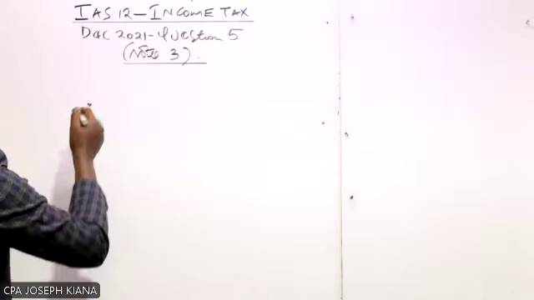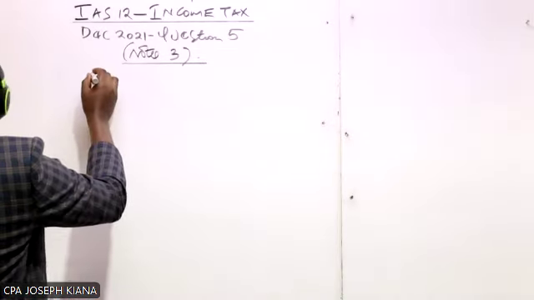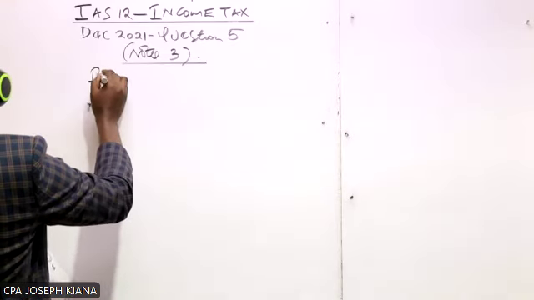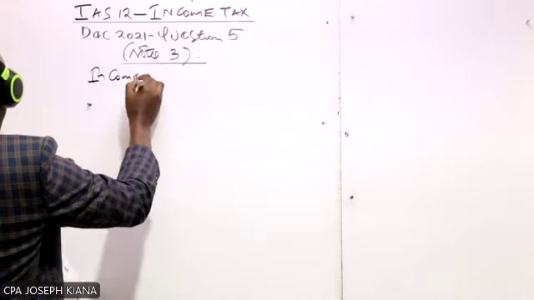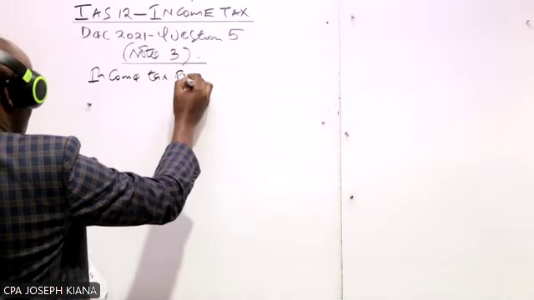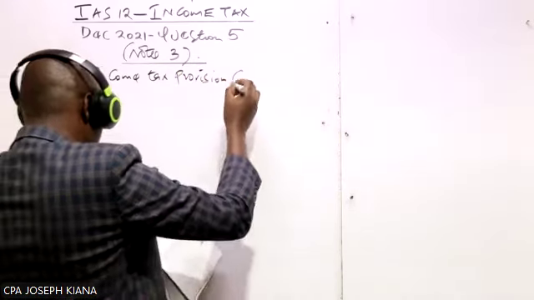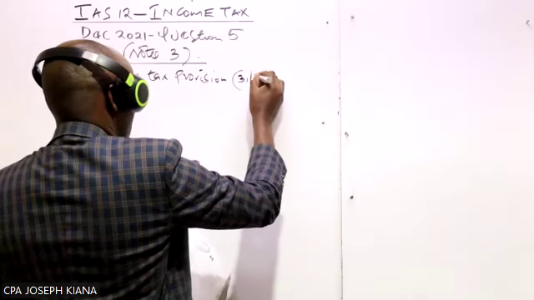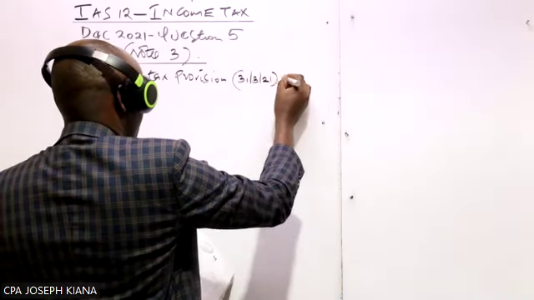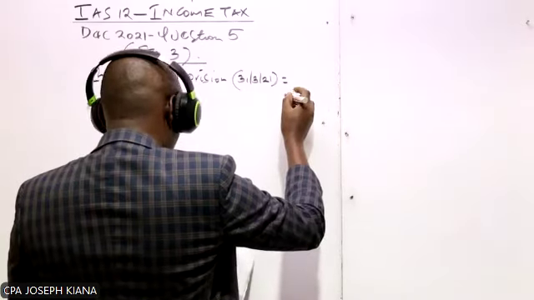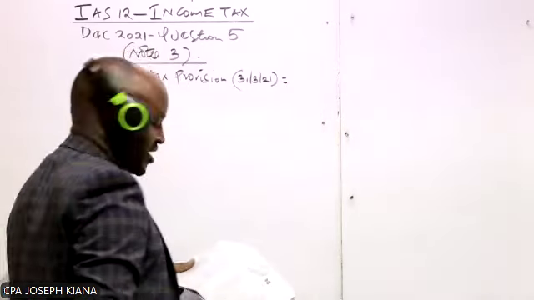So what are we given? I think we can just summarize that information here. First of all, we are given the income tax provision for the current year, which is 31st of March 2021, and we are told that this is shillings 113.8 million.